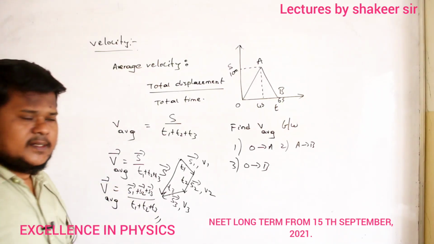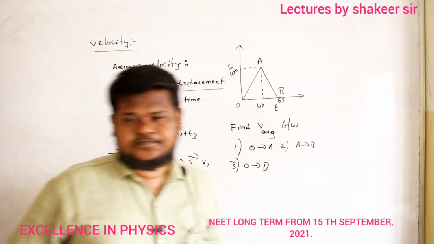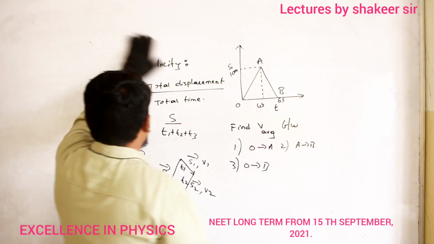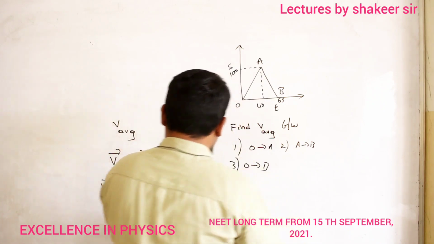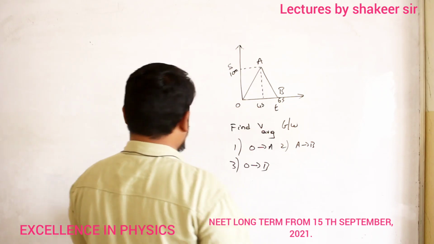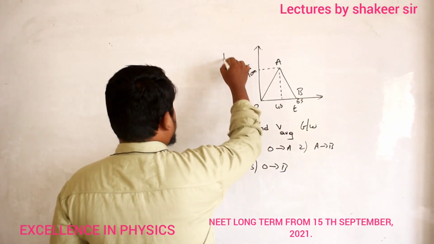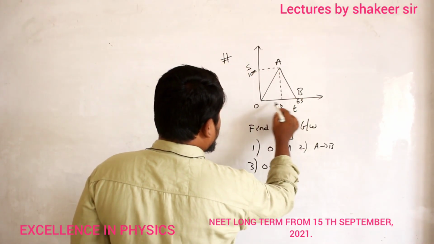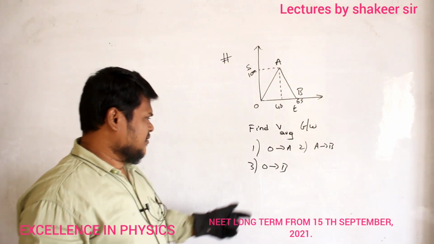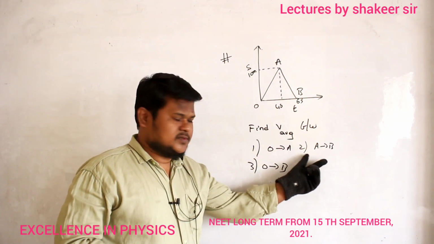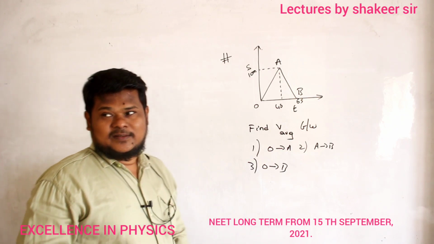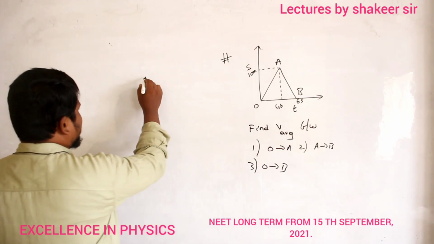Try to say the answer. Anybody? This is the given question, no? So this is the graph between displacement and time taken. Okay. So he is asking average velocity between three intervals: O to A, A to B and O to B. Okay. So see the first case.